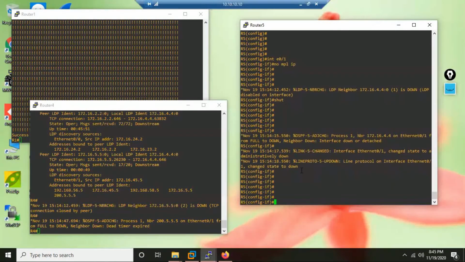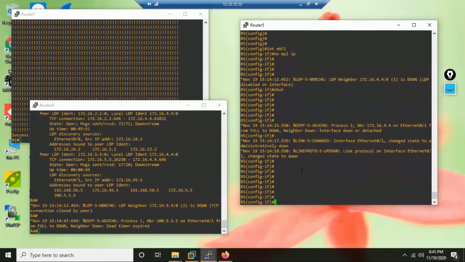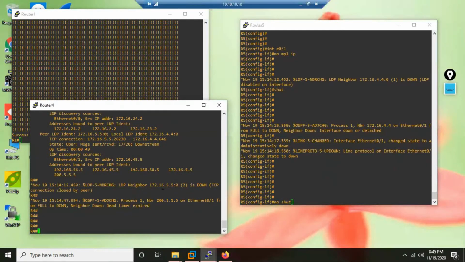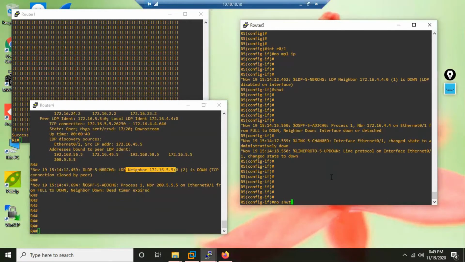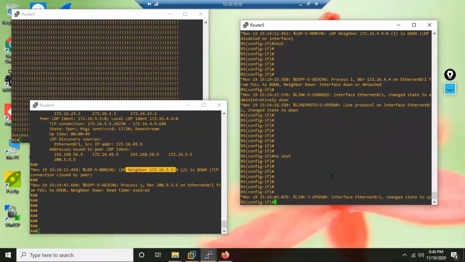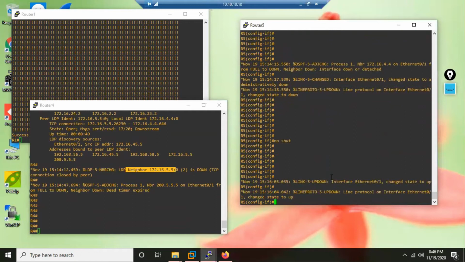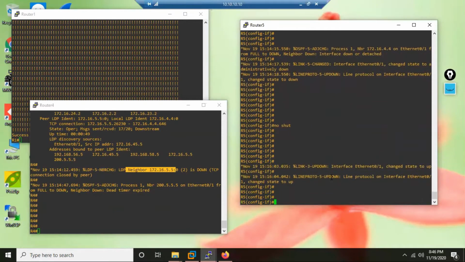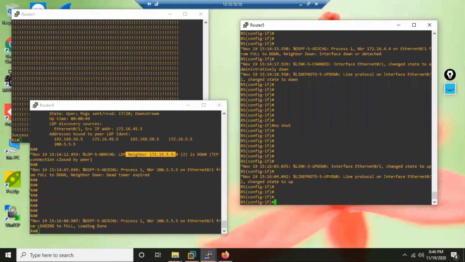So, constraints. Okay, let us get back the interface again. Let us see now. See the neighbor dead timer expired, OSPF is also gone, LDP neighborship is also gone. Again I'm making it, let us bring back. So one single problem, two solutions I have shown you. Now the third, you'll see the same problem, but I'll show you a third solution now.